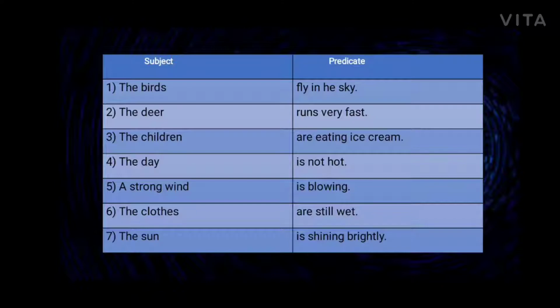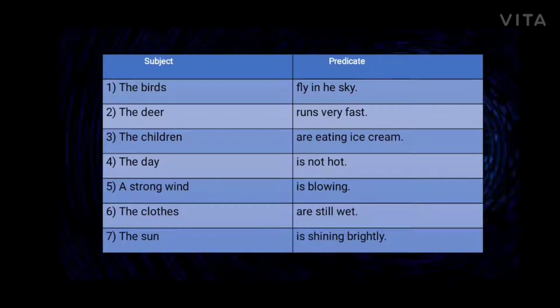It is the predicate. In the third example, the children are eating ice cream. Who are eating ice cream? The children. So, the children is the naming part of the sentence. So, it is the subject. And what is the action of the children? That is are eating ice cream. So, it is the telling part. It is called the predicate.